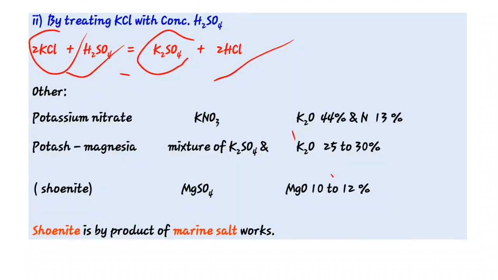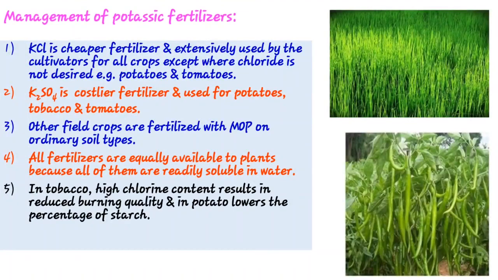In management, KCl, potassium chloride or MOP, is a cheaper fertilizer. It is extensively used for all crops except where chloride is not desired, like potato and tomatoes. Then potassium sulfate is a costlier fertilizer and used for potato, tobacco and tomato. Because tomato and tobacco do not require the KCl form, they require the potassium sulfate form.